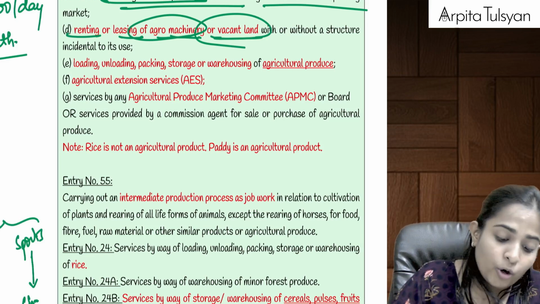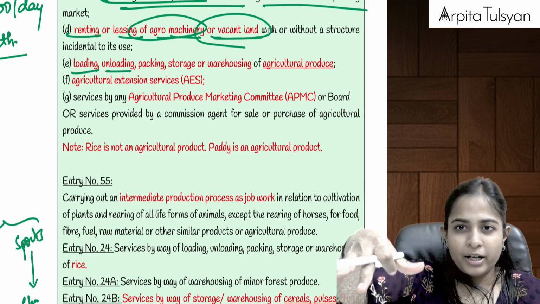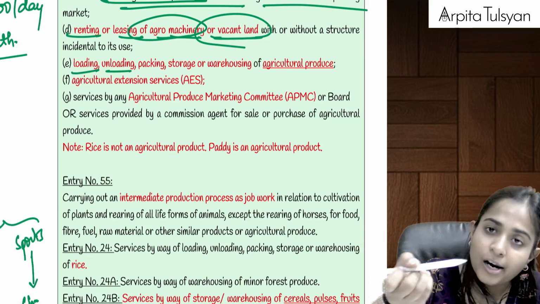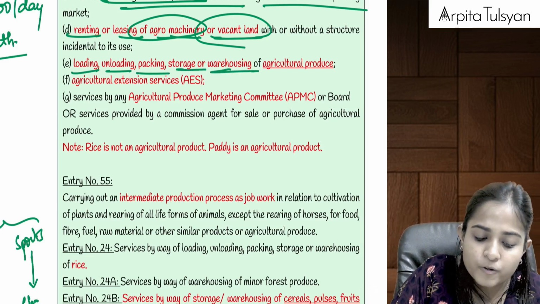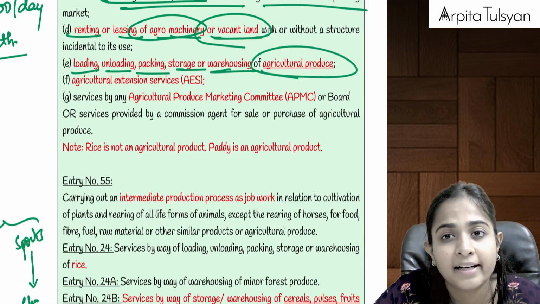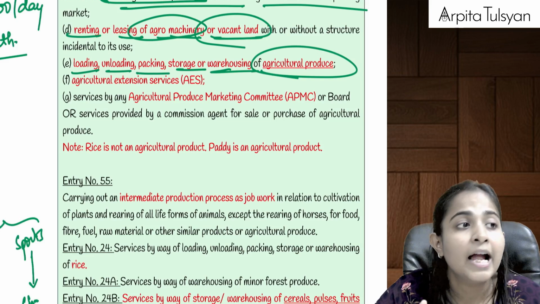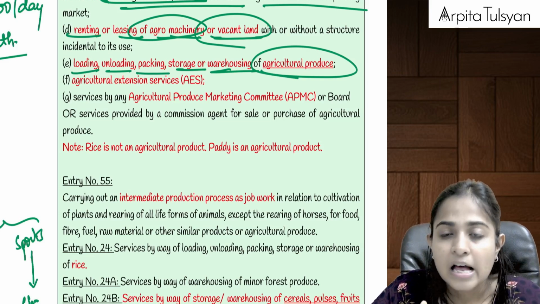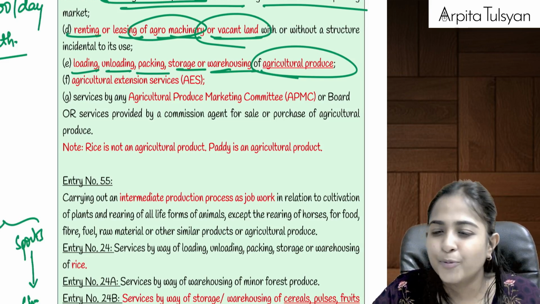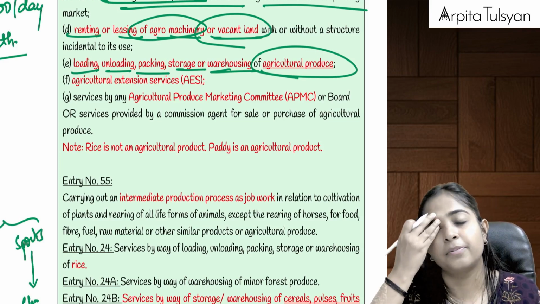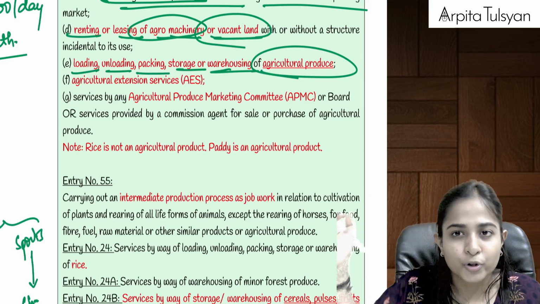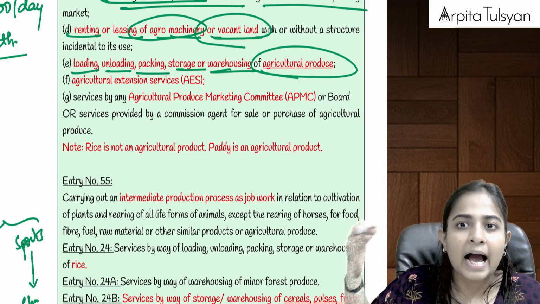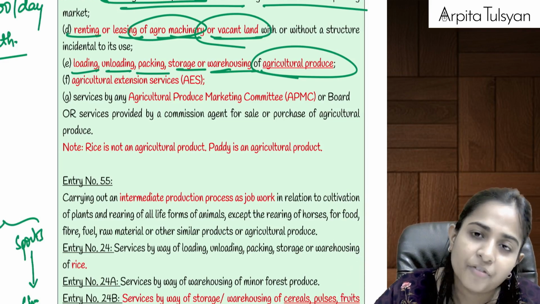Similarly, loading, putting into the truck or any such vehicle, unloading, getting out of it, packing, storage or warehousing of agricultural produce. Agriculture produce is very, very important. For example, rice is not an agriculture produce. You have already studied, you must be knowing about it. Paddy will be considered as an agriculture produce. Then paddy goes to the mill. In the mill, the milling happens, and after that it is converted into rice.